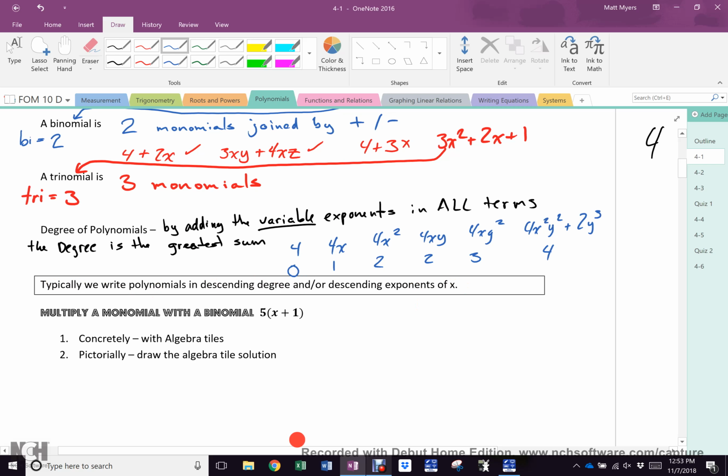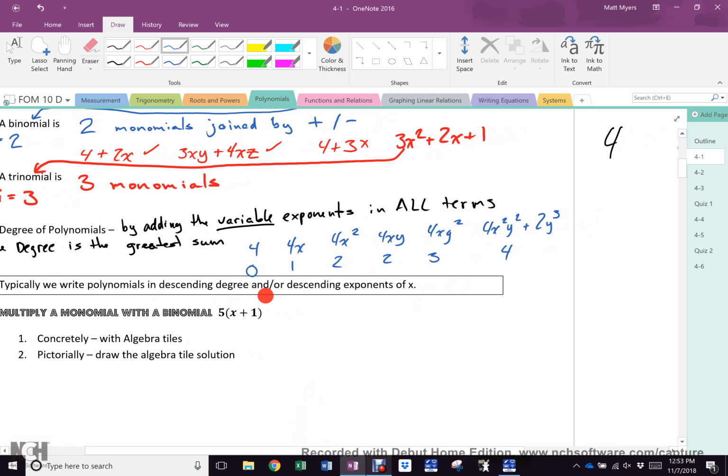We write polynomials in descending degree and descending exponents of x, meaning alphabetical. So, if I had 3x plus 4x squared, that's not how we like to write it. We want to write that as 4x squared plus 3x, because the highest degree goes first. Everybody cool?